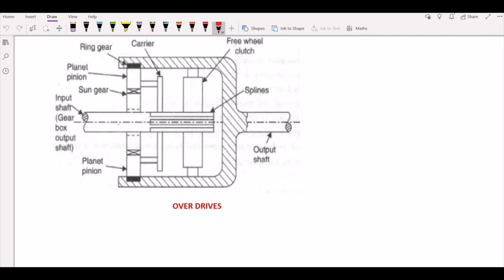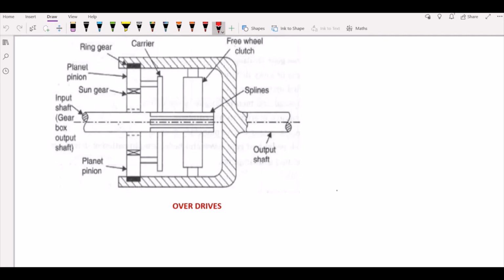So this is your input shaft, which is generally present over here. The power is transmitted from here, and this carrier moves in a forward direction to engage your freewheel clutch, so that if you want more power to be transmitted smoothly, this freewheel clutch comes into the picture, and then engagement takes place. Then it disengages by bringing the carrier back onto this. By this you have your disengagement.